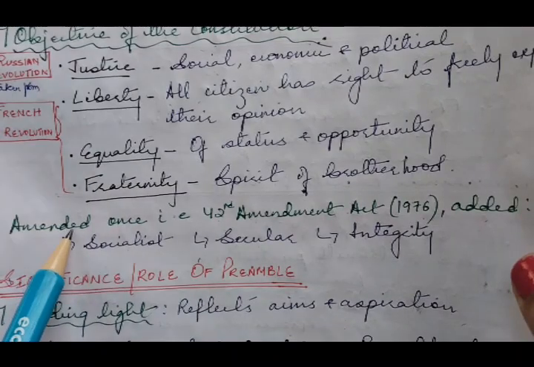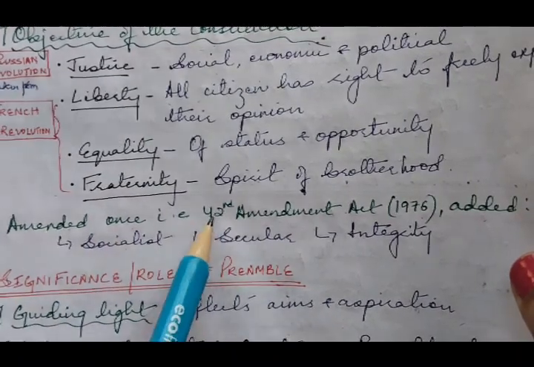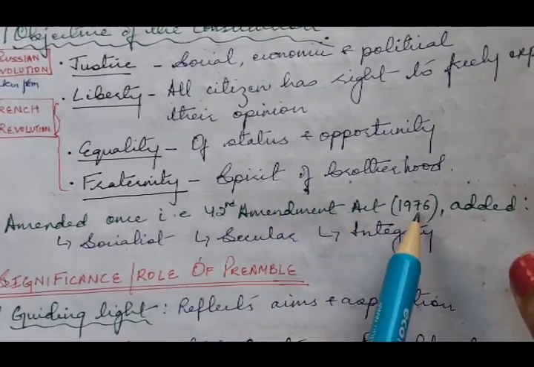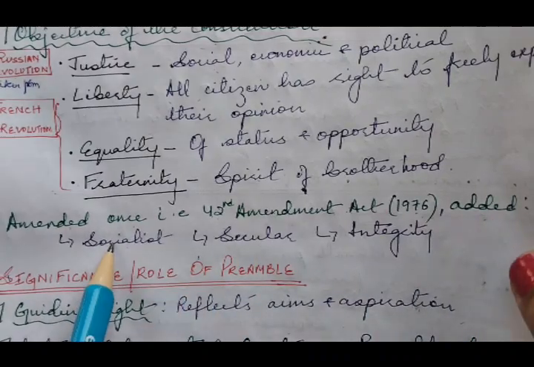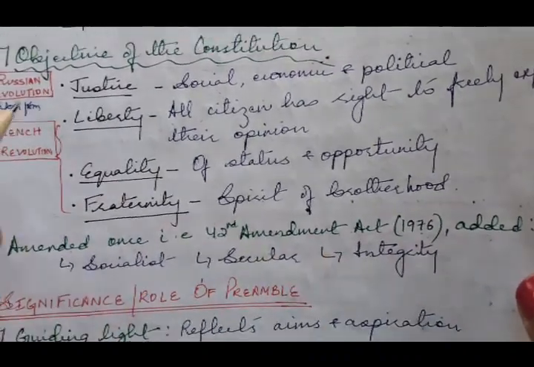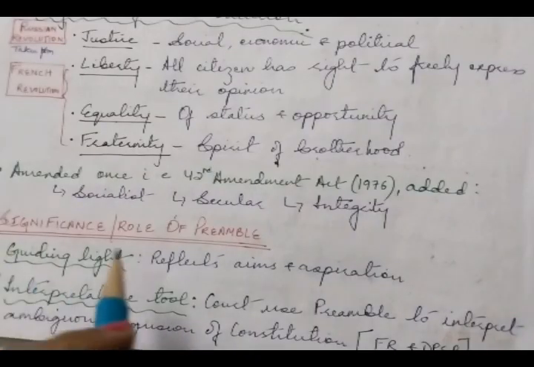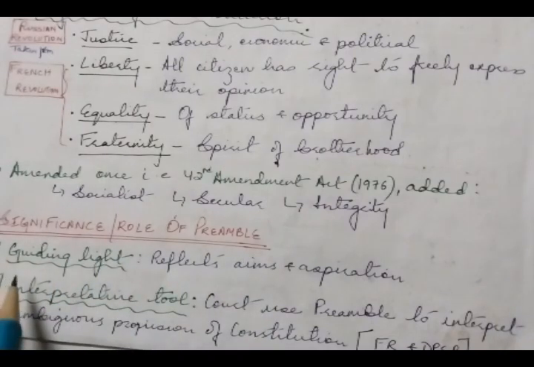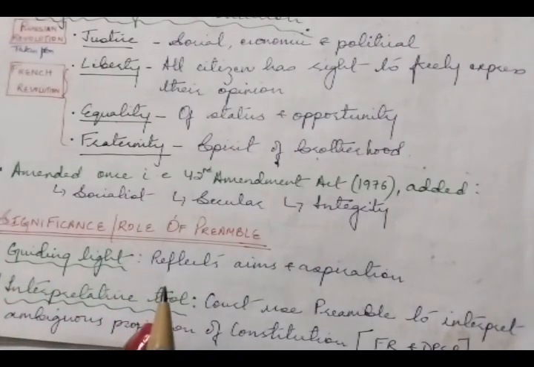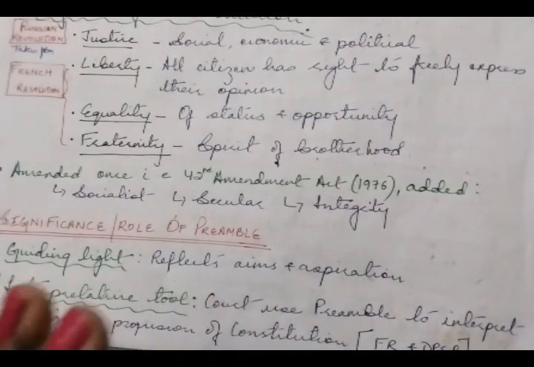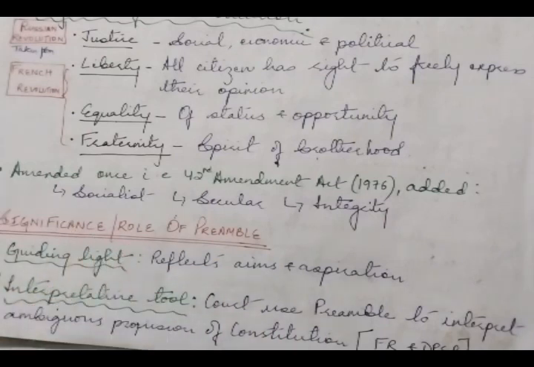The preamble was amended only once, that is by the 42nd Amendment Act 1976. It added the words socialist, secular and integrity. If you see the role or significance of the preamble, it is the guiding light. It reflects the aims and aspirations that the Constitution seeks to achieve. It is also an interpretive tool. So courts use the preamble to interpret ambiguous provisions of the Constitution.